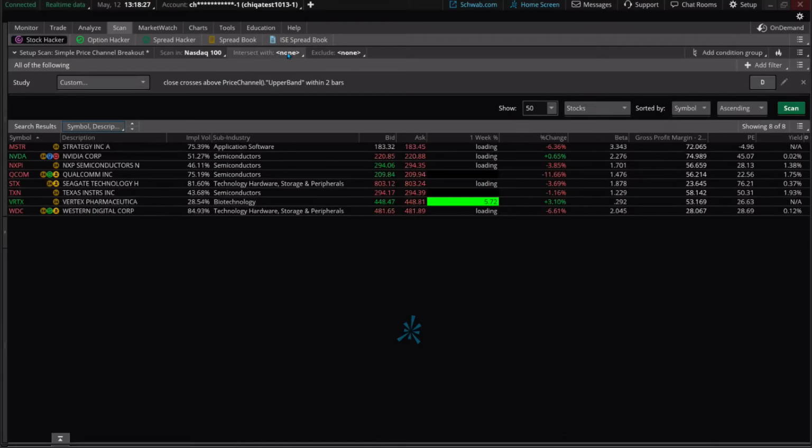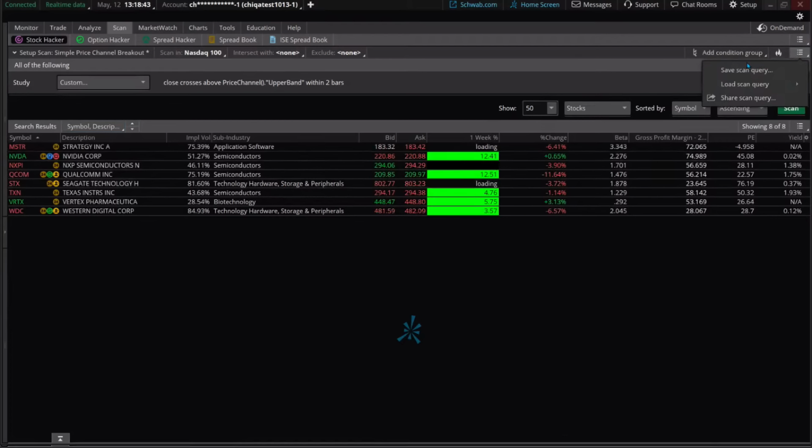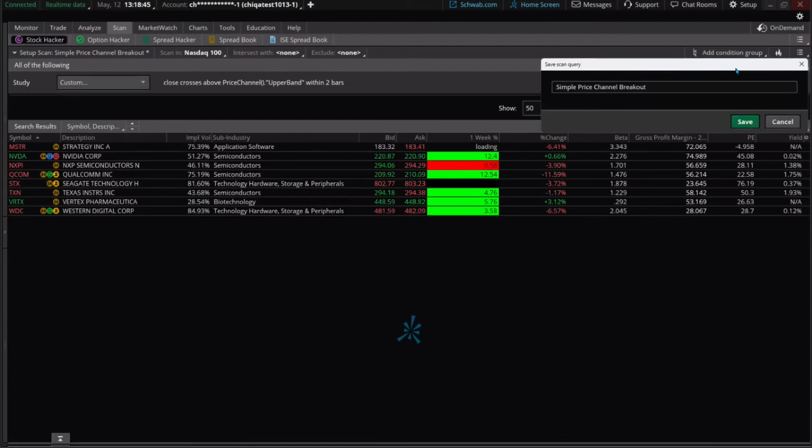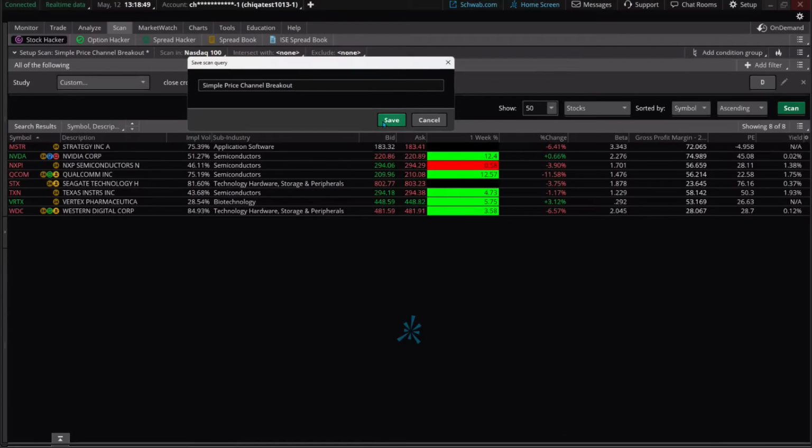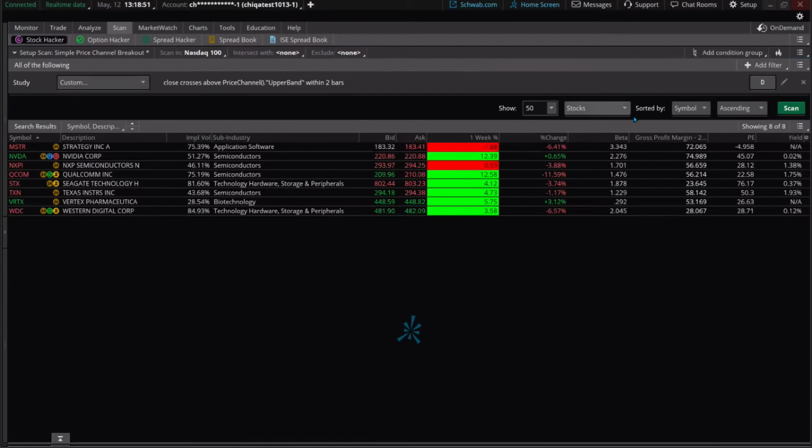What if I did this? What if I said, let's see. No, I think that's okay. This is an example of what we could do too. I'm going to show you what happens when you save this now. Now that you have it, come up top here, and after you've built it, just click on Save Scan Query. Simple price channel breakout. Click on Save, and you'll have it.